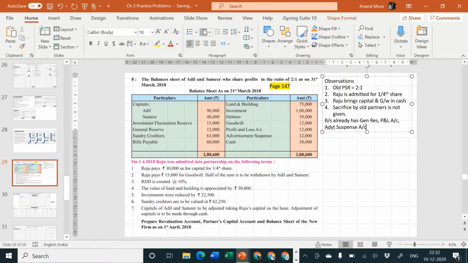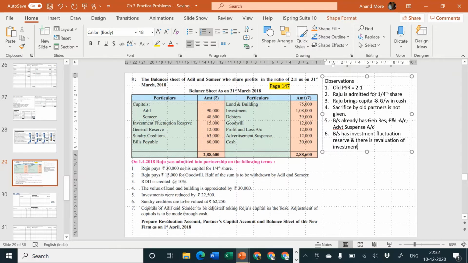Very good. And this was our this one, no? This is number 5. Yes. Then number 6, balance sheet has investment fluctuation reserve, and there is revaluation of investment.